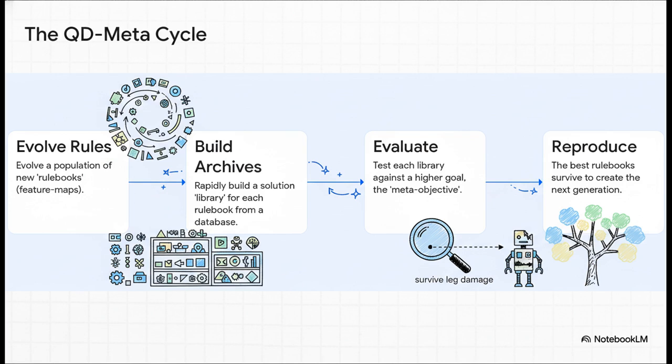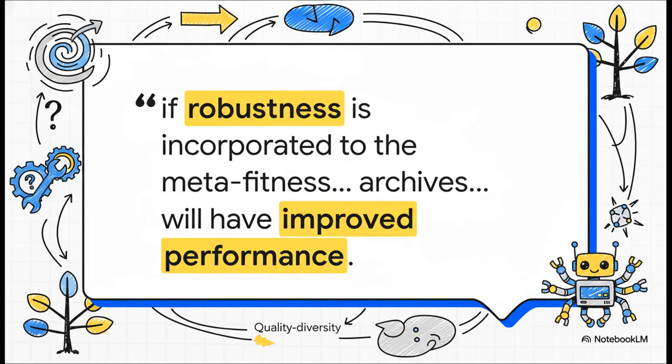The rulebooks that create the most useful libraries for that goal, they get to reproduce and create the next generation of even better organizational systems. It's evolution on top of evolution. The researchers themselves put it perfectly. Basically, their big idea was this. If you tell the AI that its main job is to create a toolbox that's really good at handling surprises, then it will automatically figure out the absolute best way to organize that toolbox.